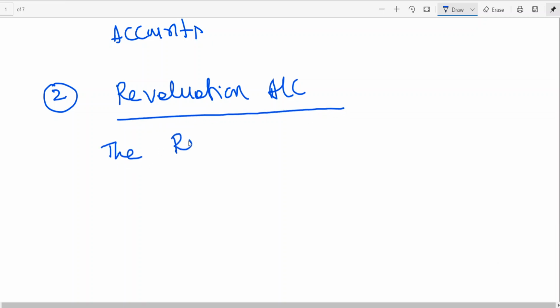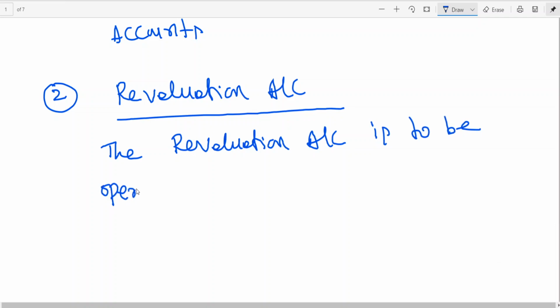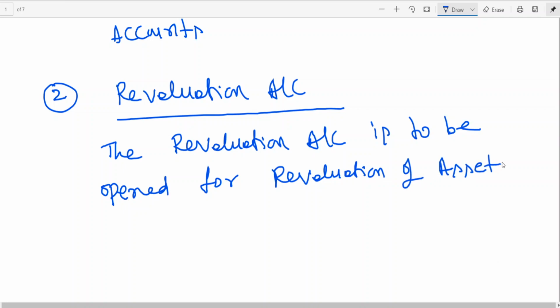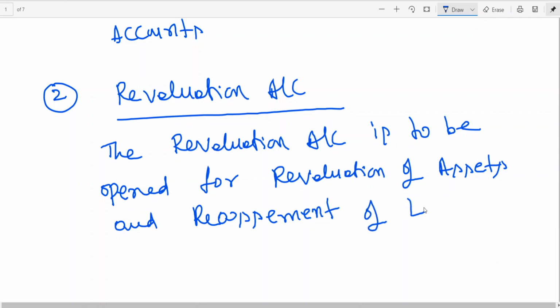The revaluation account is to be opened for revaluation of assets and reassessment of liabilities.